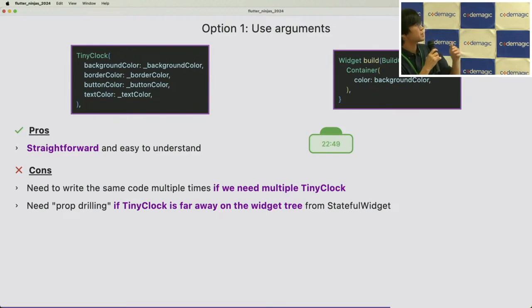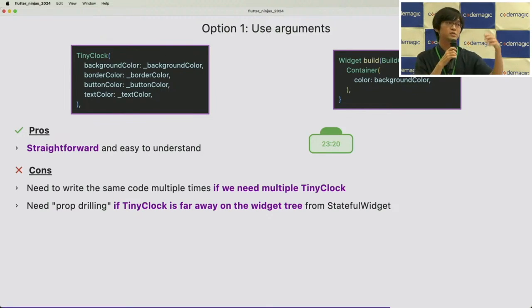We have to write exactly the same code three times. And we need prop drilling. I don't know if this word is correct or not, but yeah, we need prop drilling if the tiny clock is far away in the widget tree from the stateful widget. So let's say the state is here and the tiny clock is below in the widget tree, and some kind of wrapper widget is between them.